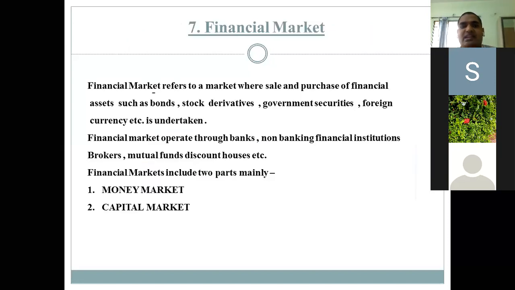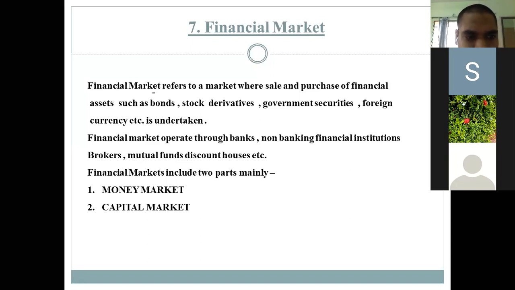Then next is the financial market. The first slide which you have seen, that is the financial market. So what is financial market? Financial market refers to a market where the sale and purchase of financial assets such as bonds, stock, derivatives, government securities, foreign currency, etc. is undertaken.